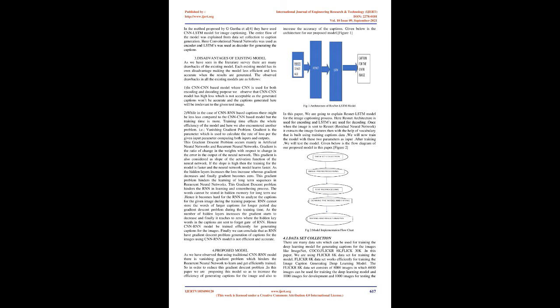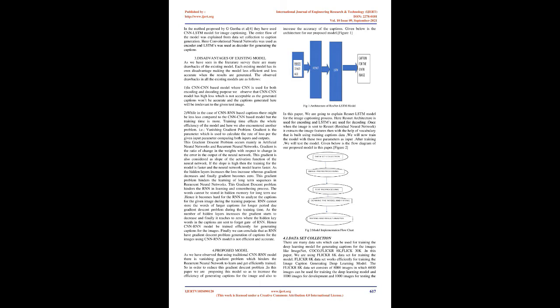While in the case of CNN-RNN based captions there might be less loss compared to the CNN based model, but the training time is more. Training time affects the whole efficiency of the model, and here we also encountered another problem, i.e., vanishing gradient problem. Gradient is the parameter which is used to calculate the rate of loss per the given input parameter, comparing both inputs and outputs. This gradient descent problem occurs mainly in artificial neural networks and recurrent neural networks.